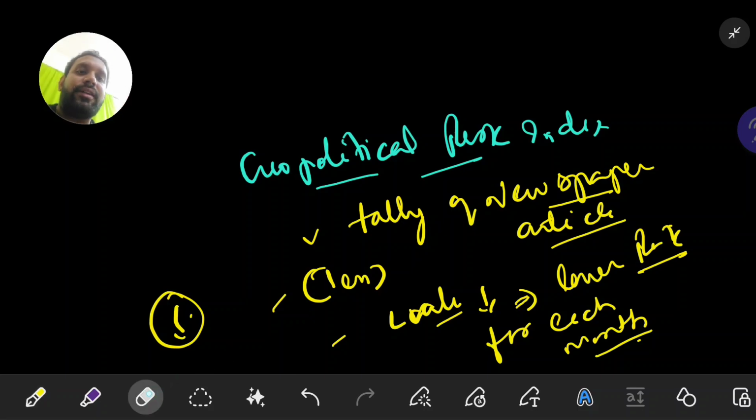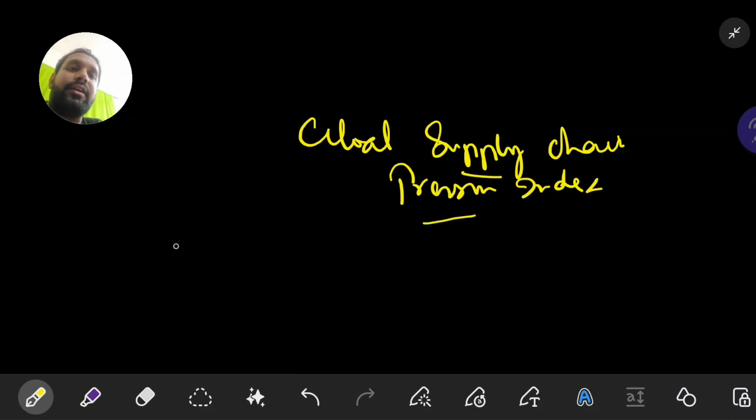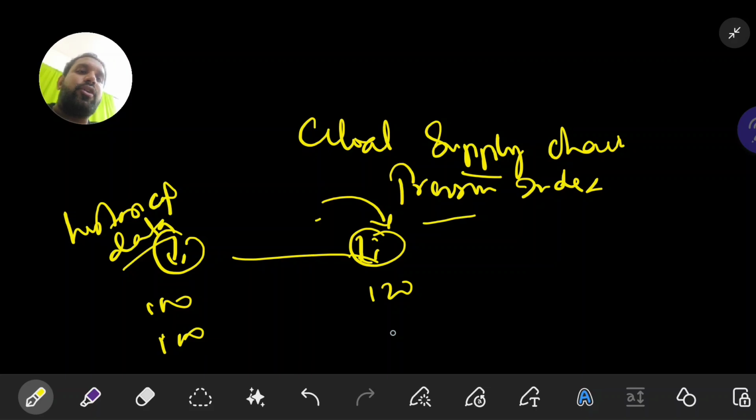Now another important index is discussed here, that we have already learned: the global supply chain pressure index. Basically here they compare the last value to the present value. Generally they take the historical data, take the same data here also, and compare each one. Like 100 is there, now you might have got 120. Or 100 is there, you might have got 80. So what does this decrease and increase mean?